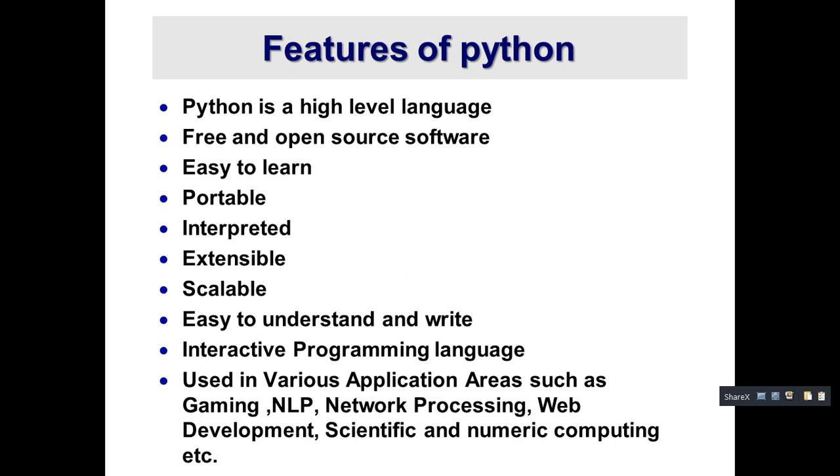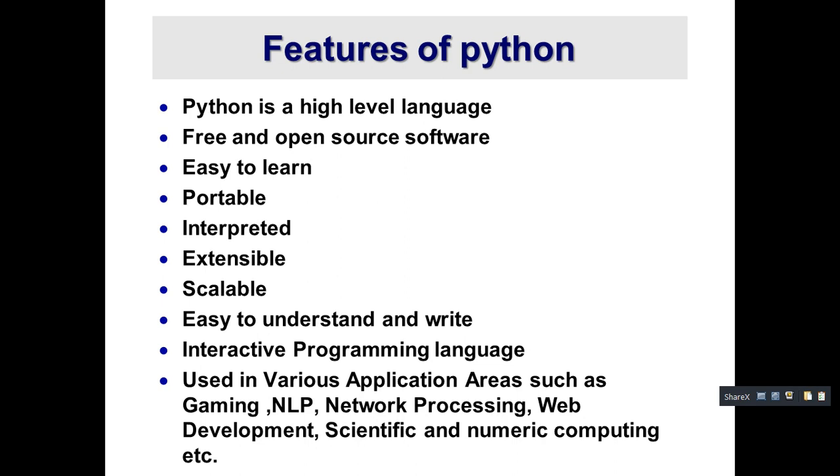If you build the code in Windows OS, consider that Python code for Windows, we can run it on other platforms. I have coded on the Windows platform, and I want to run the same code on other operating systems like Linux and Mac. Is it possible in a Python program? Yes, this is possible in Python programming. So it is portable. That is the fourth point mentioned here.